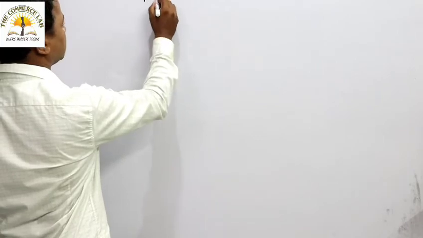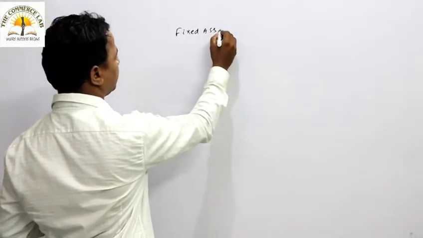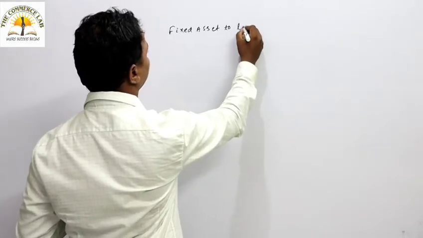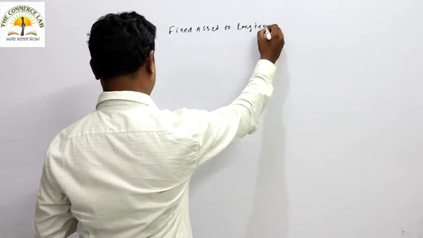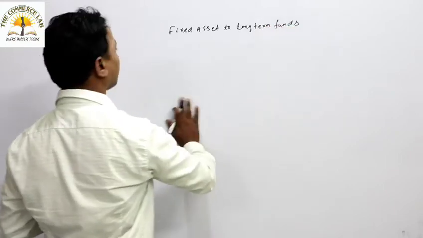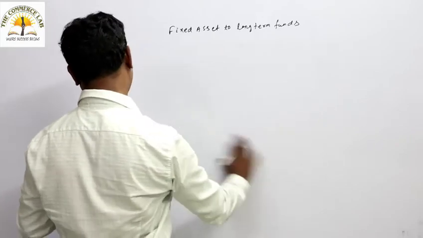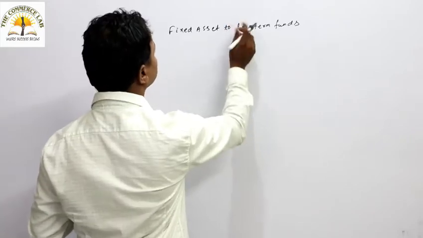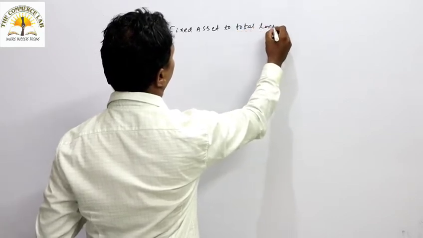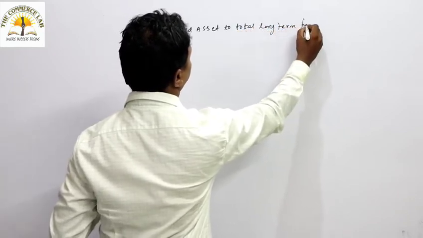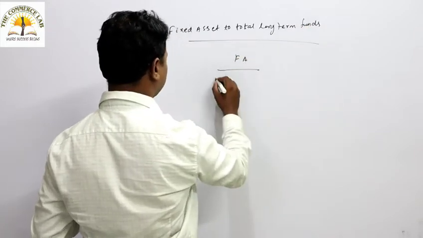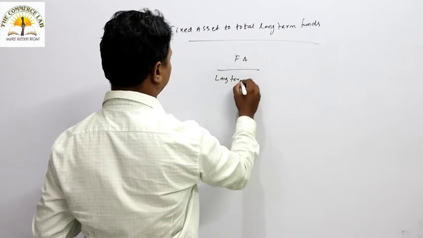Next one is fixed asset to shareholder fund. Now we are discussing fixed asset to long-term fund, or fixed asset to total long-term funds. The formula is simple: fixed asset divided by long-term funds.